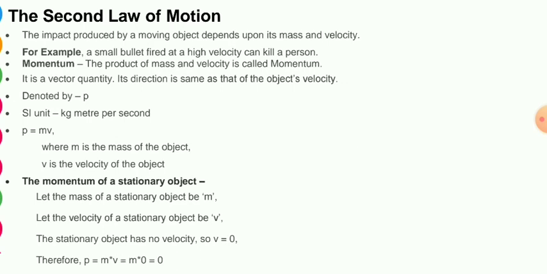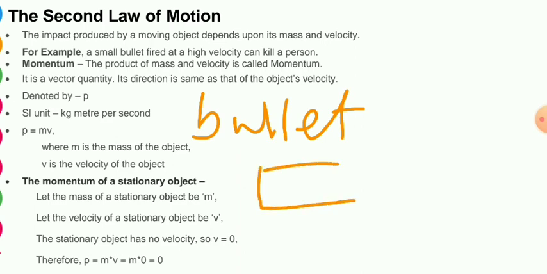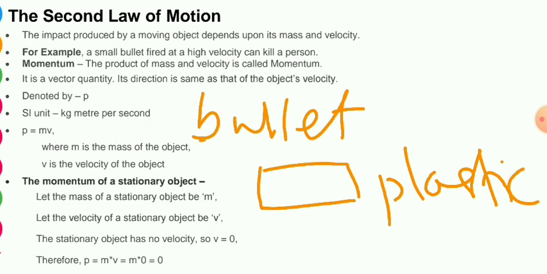A simple bullet can kill a person. Why? Because it has high velocity. Okay, let's say you want to break the window of a car. So you are firing one bullet, and a large sponge, you can say, or a piece of plastic. Out of these two, which one will affect more? The bullet. Why?